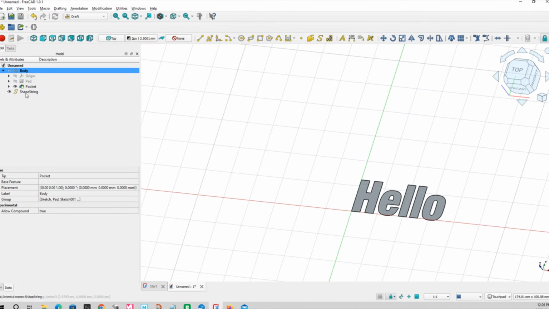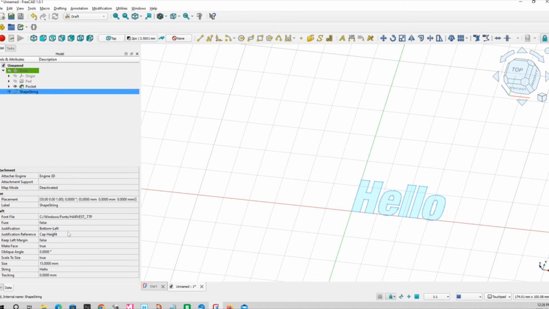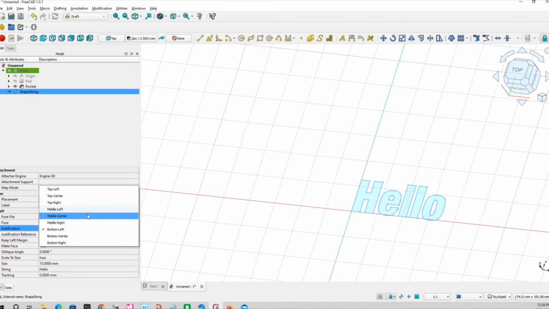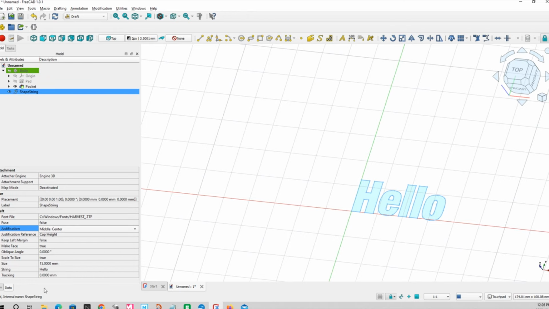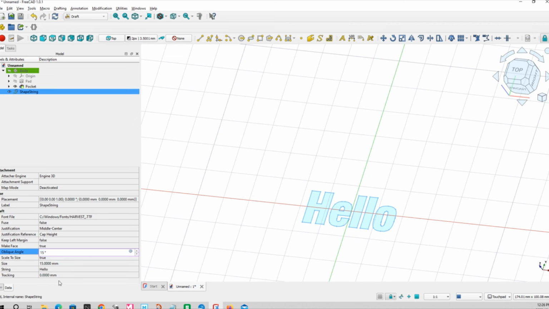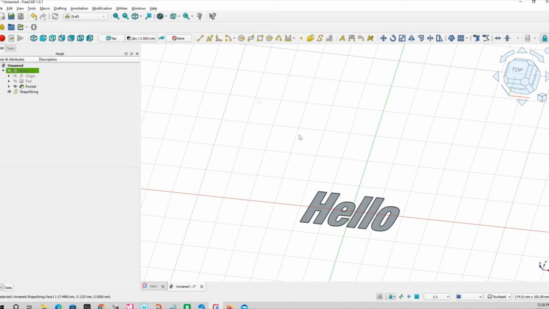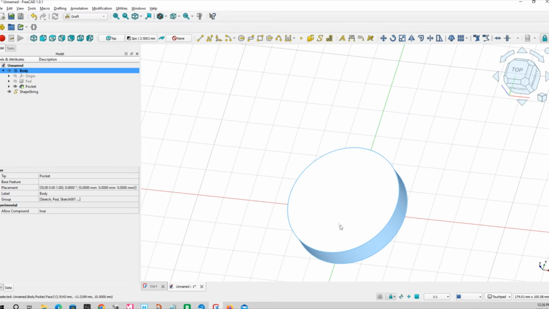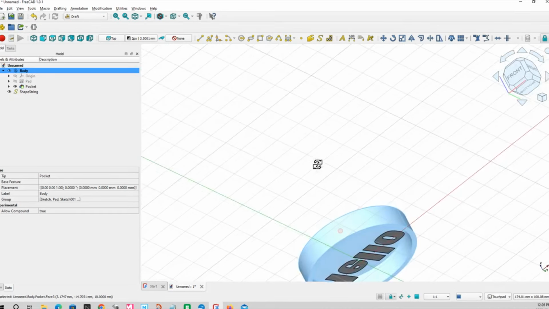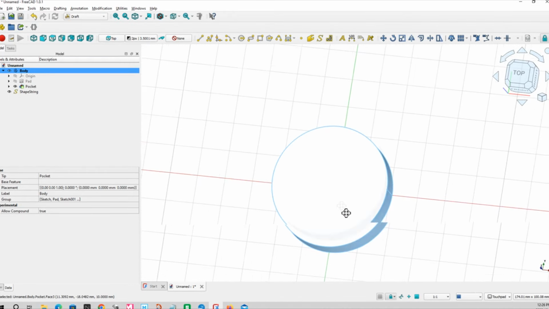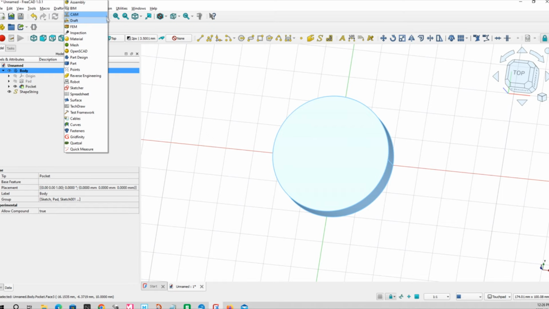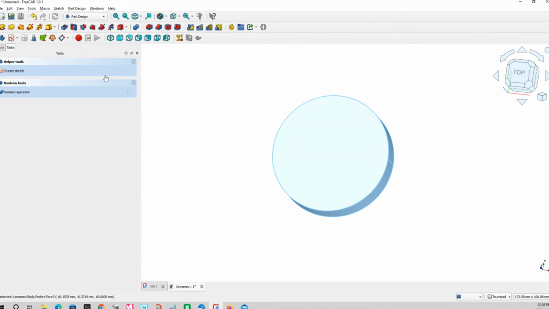But we want to move it around. So go back into your shape string. Justification, middle center. You've got to kind of click away for it to move. Let's put an angle on it. There you go. Now that it's there, we can put the body back on, and we know it's there. You can see it. Okay, back to Part Design.